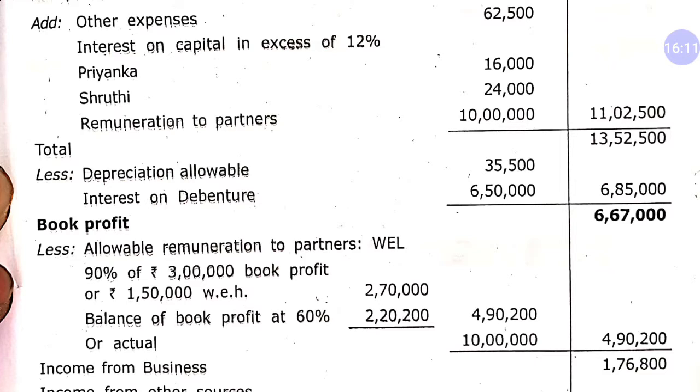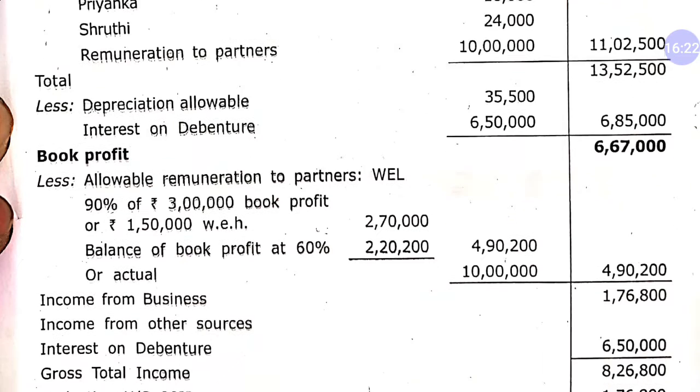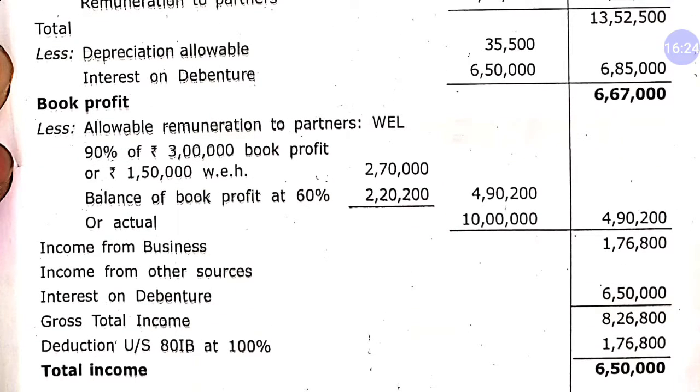So my dear student, this is another question which reflects another side of 40B, when your book profit is more than 3 lakh, on the higher side. So this is how you get the allowed amount of interest and remuneration according to 40B. So this is income from business. Now we have income from other sources. This is interest on debenture, 6,50,000. So this is called GTI of the firm, 8,26,800.